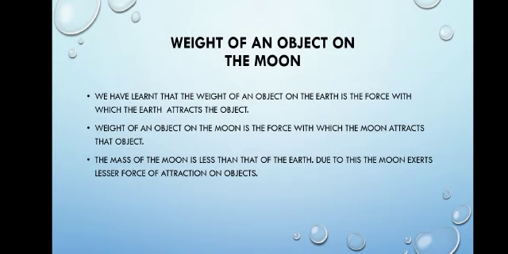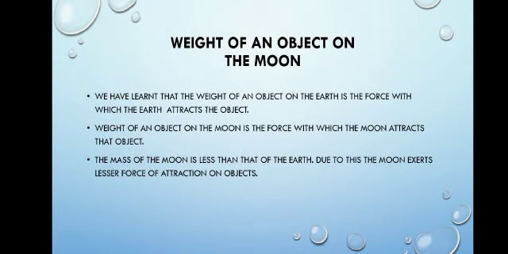Now weight of an object on the moon. We have learned that weight of an object on the earth is the force with which earth attracts the object. Then weight of an object on the moon is the force with which the moon attracts that object. So this force changes, the gravitational force of earth and moon changes.